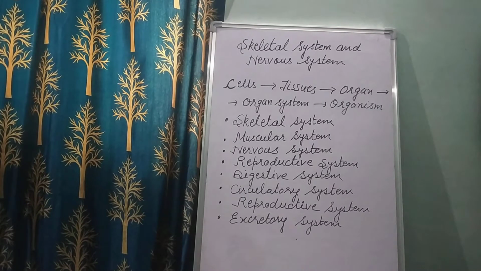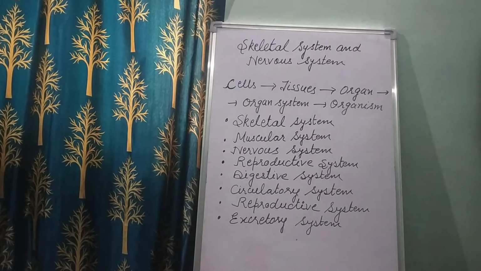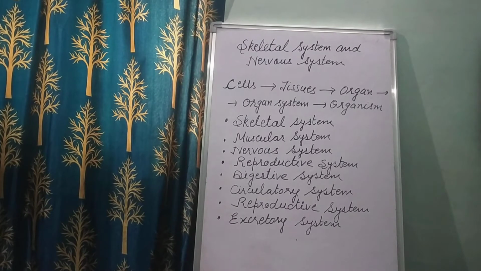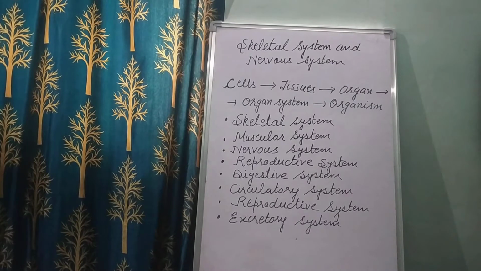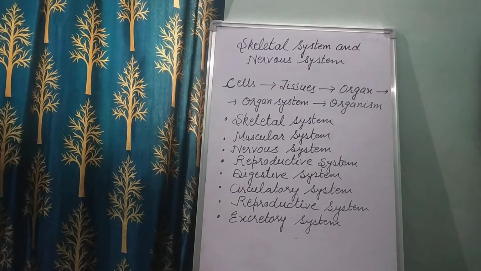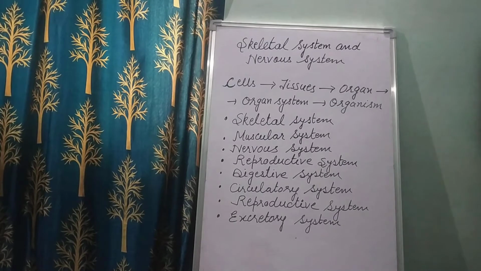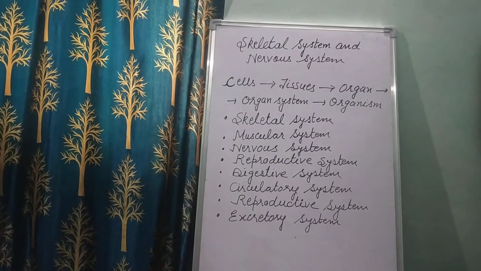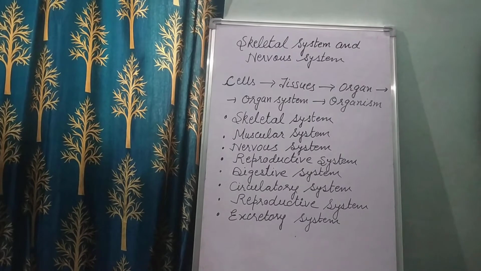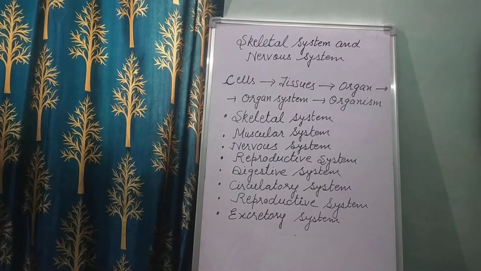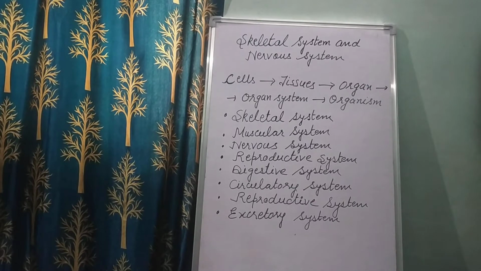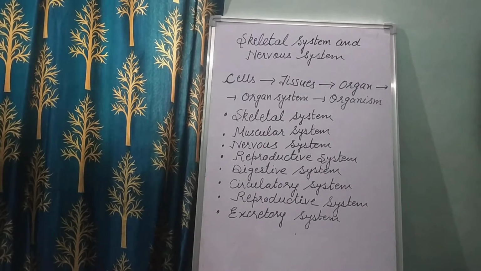So first, the skeletal system. Children, you know the body is made up of bones. The bones are very hard, and all bones join together to form a skeleton. The skeleton gives shape to the body, and we are able to stand straight and walk due to the skeleton. Bones also protect soft organs like the heart, the brain and lungs. And children, the skeletal system consists of 206 bones, right?